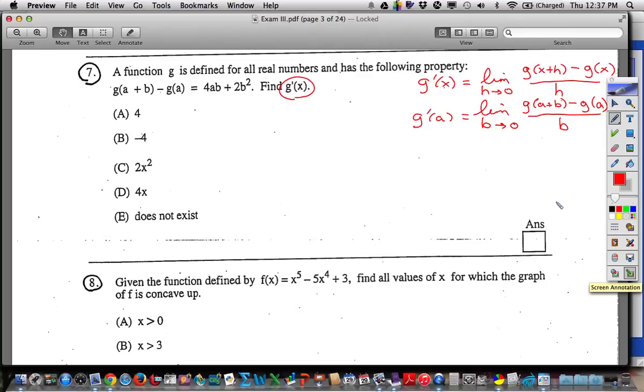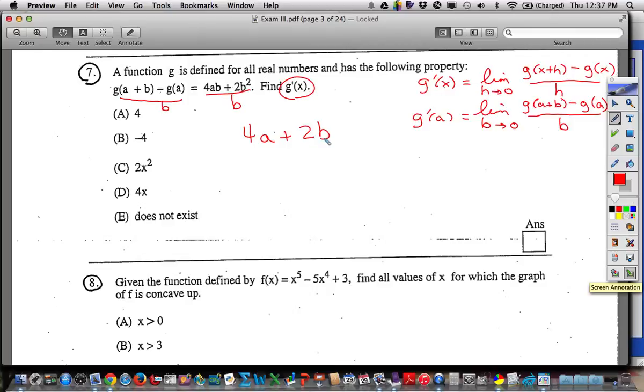So now I look at this, and I'm not paying attention to the right side right now. I'm just looking at this, and I'm looking at that, and I'm saying, well, what's this missing over here? It's missing an over B, so let's give it to it. Let's divide this side by B, but then of course we've got to divide this side by B. Now we can cross out the B's, and we get 4A plus 2B, right? So that's what we got so far.